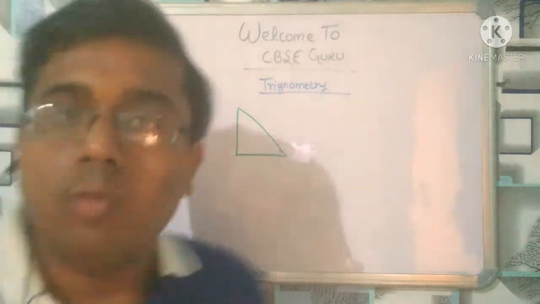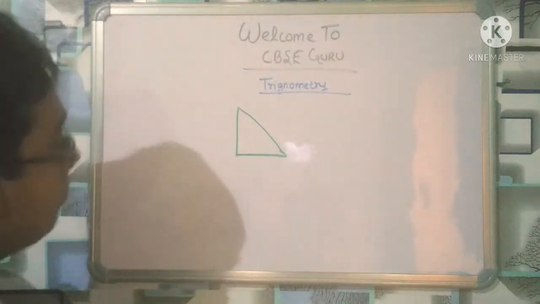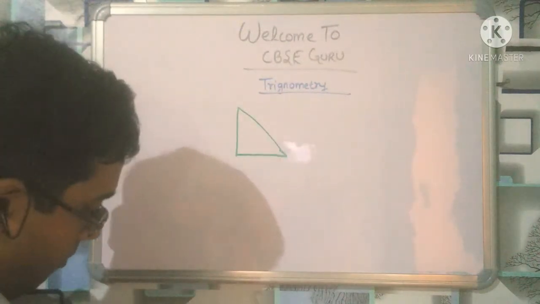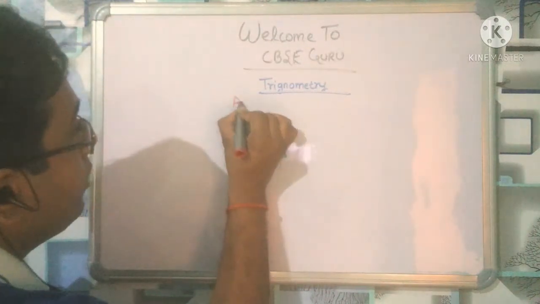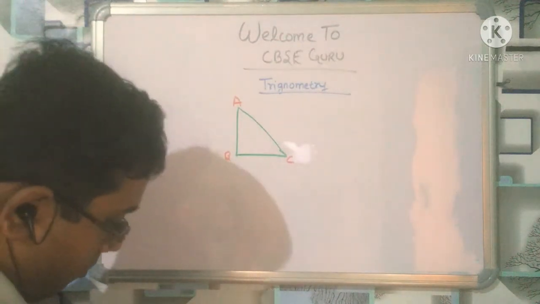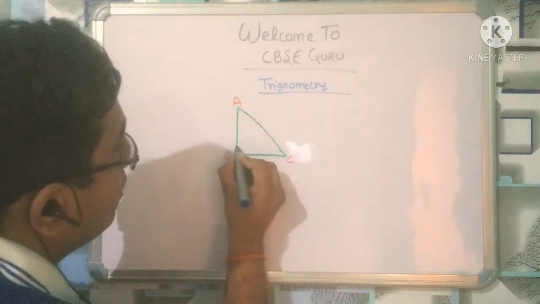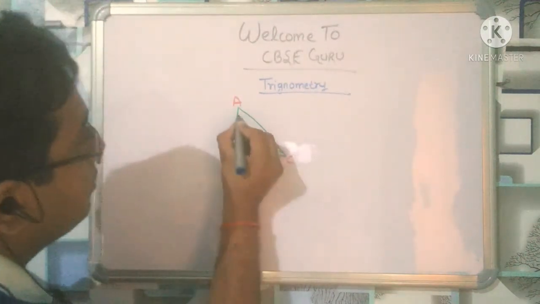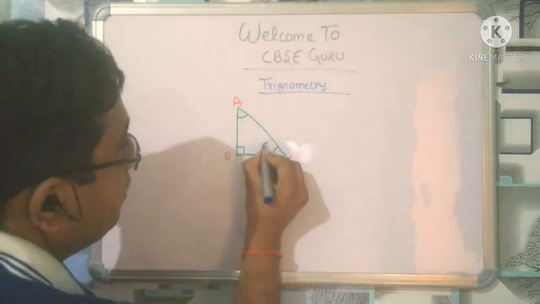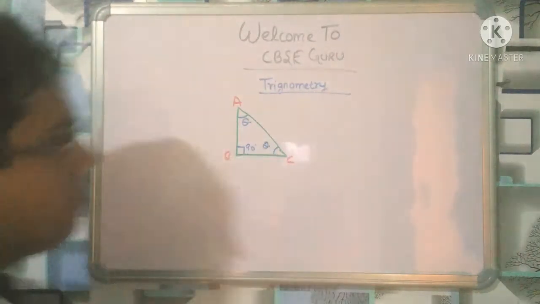What I have told you, if you didn't remember, please move back and read all this, right? So what I have told you, remember all that. This is A B C, right? And this is 90 degree. Okay, theta, 90 degree. Just mentioning, no any kind of thing here, right?